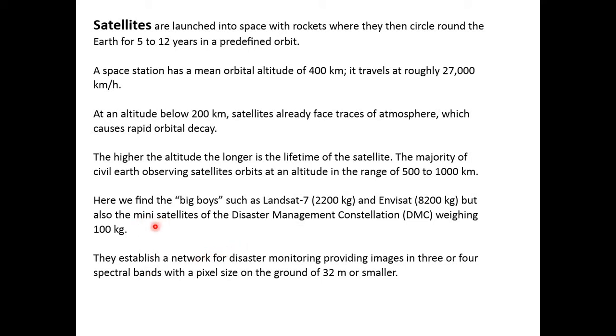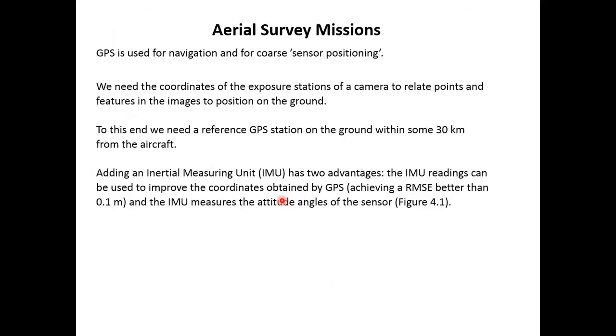There are also many satellites used for disaster management, the Disaster Management Constellation, DMC, weighing about 100 kilograms. For pixel size, Landsat 7 has a 30 meter pixel, while the DMC satellites work at 200 kilometers with a weight of 100 kg. They provide finer details as compared to the Landsat satellite.